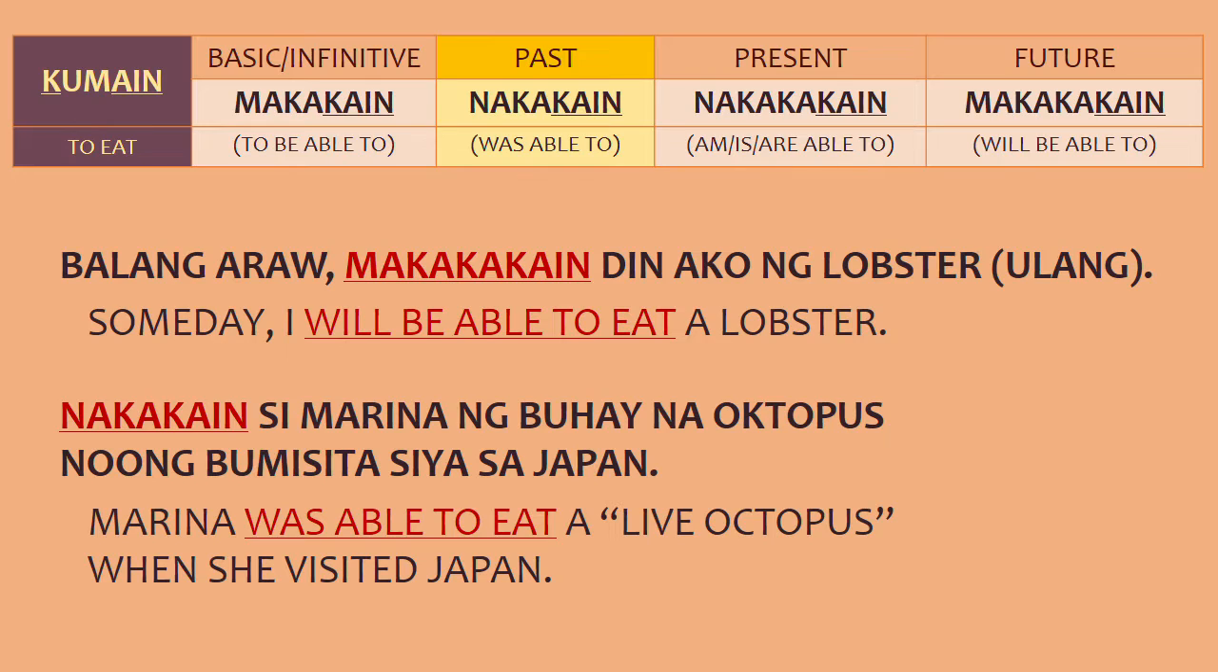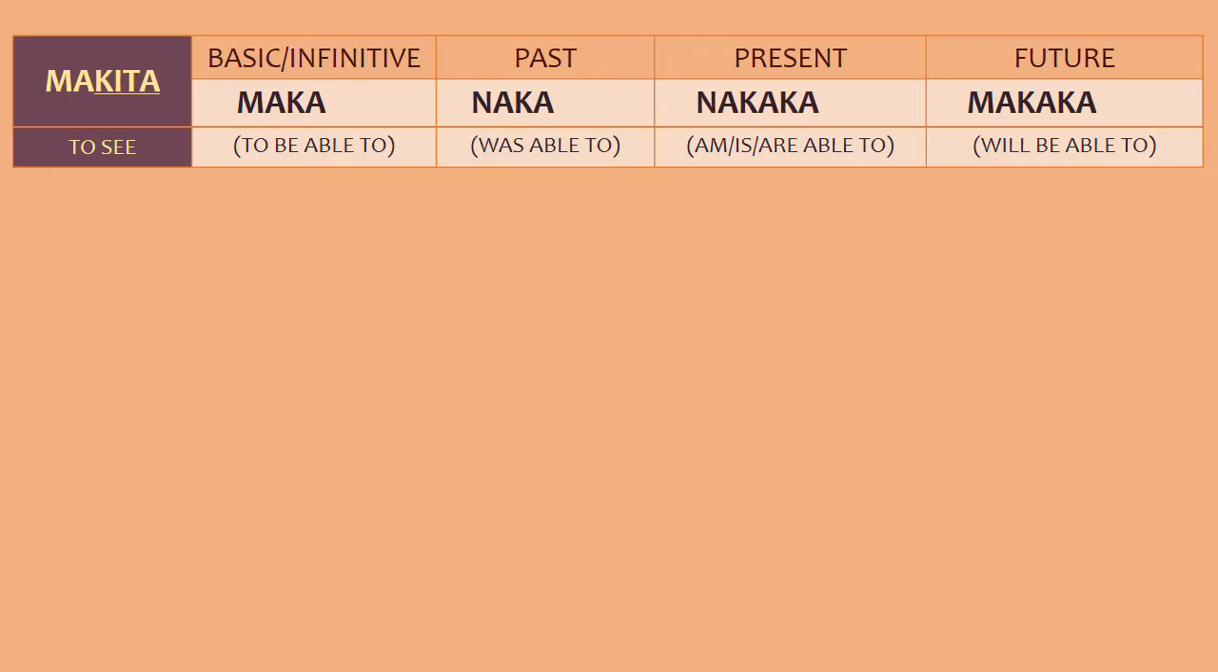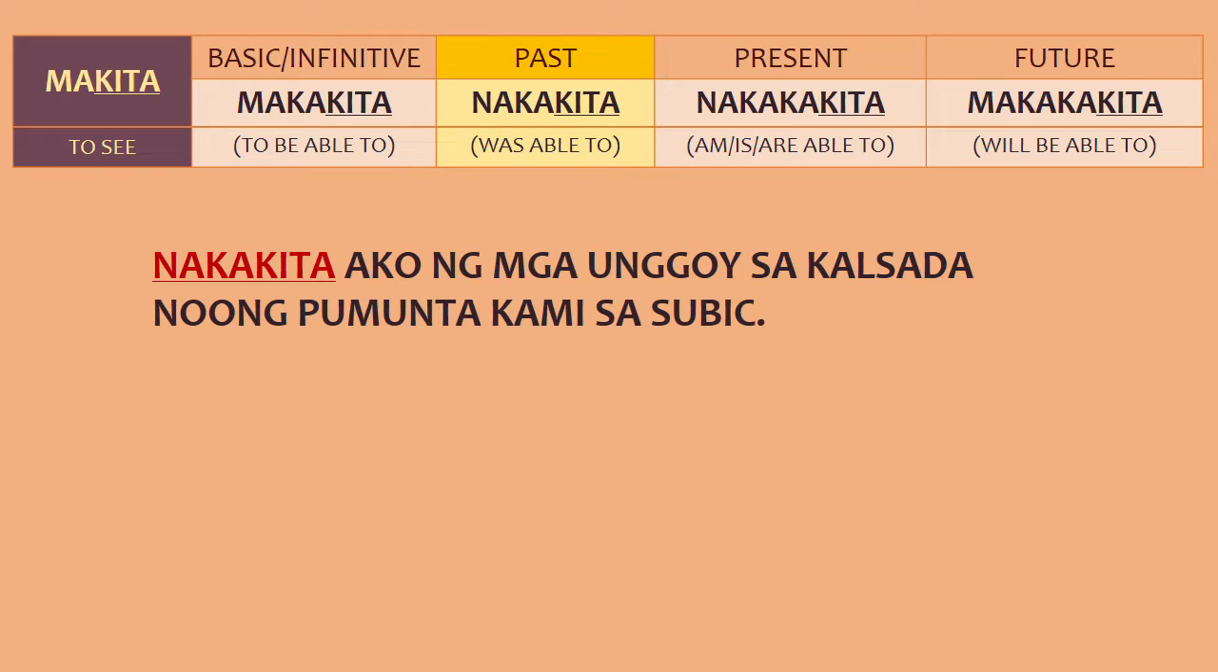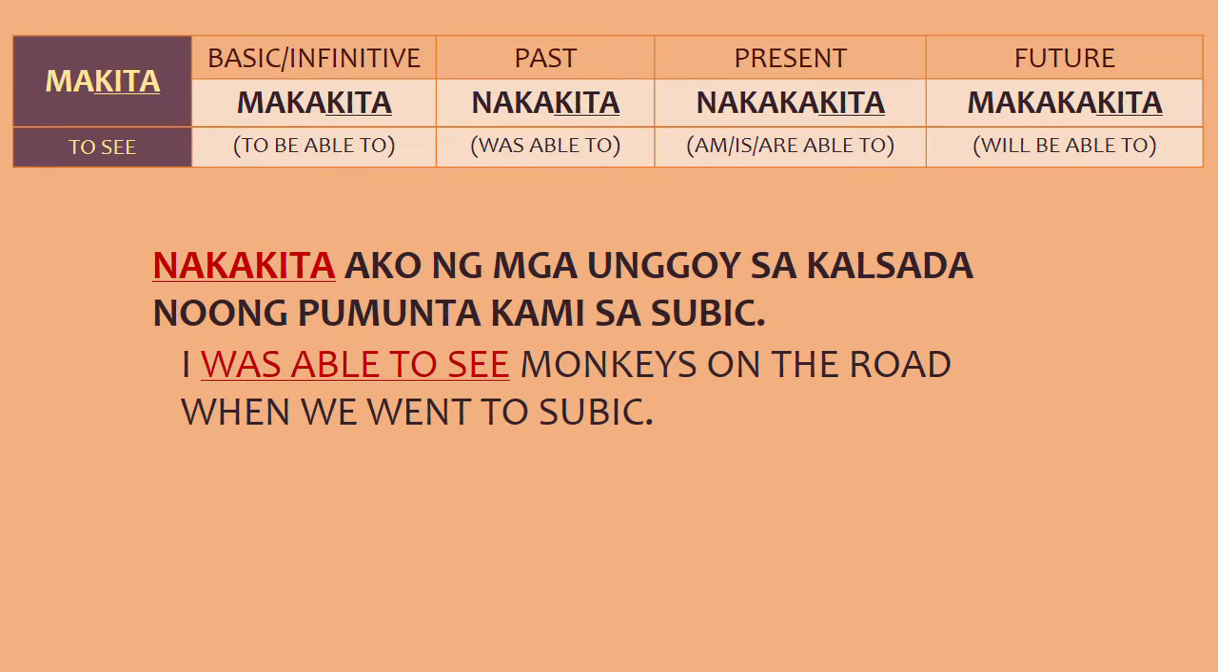Okay, for our next example, let us use makita or to see. Again, not a mag verb, so we'll use the maka prefixes. For the basic form, we have makakita, past tense, nakakita, present tense, nakakakita, and future tense, makakakita. Nakakita ako ng mga unggoy sa kalsada noong pumunta kami sa Subic. I was able to see monkeys on the road when we went to Subic.